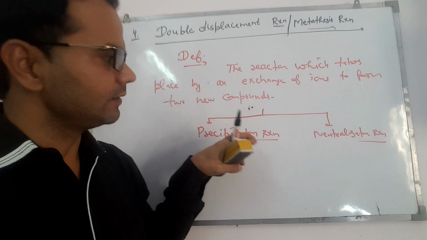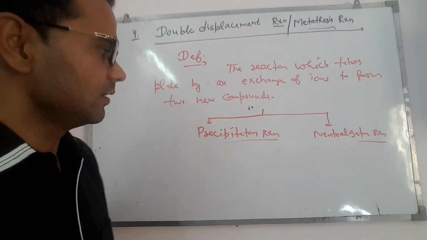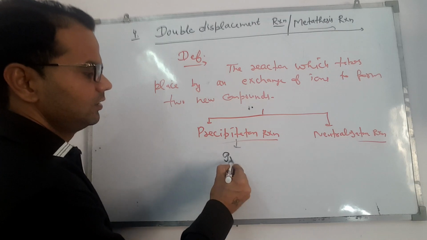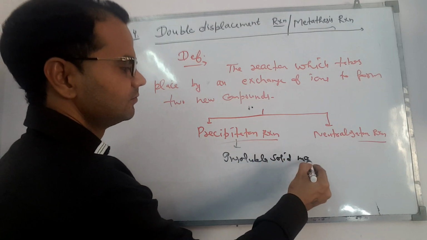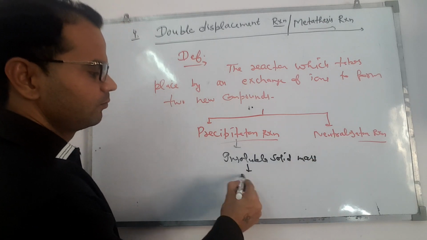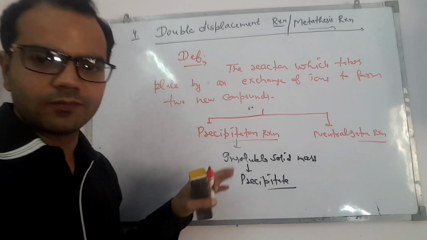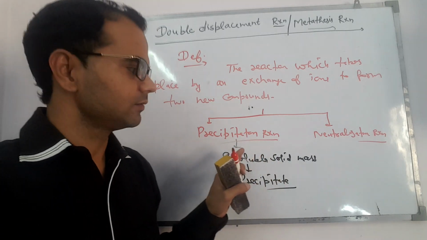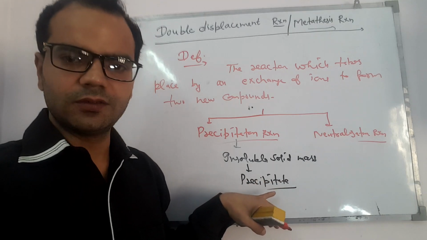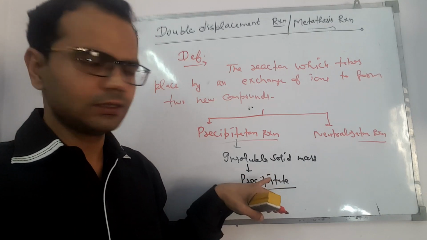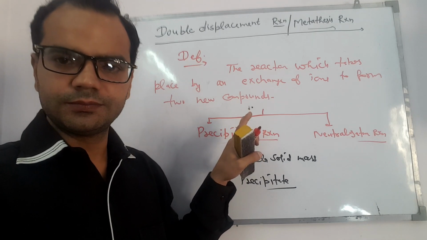As we discussed in lecture number one, in precipitation reactions, during the reaction an insoluble solid mass is formed, called a precipitate, and it separates from the solution. The reactions in which an insoluble solid mass called precipitate is formed and separates from the solution are called precipitation reactions.